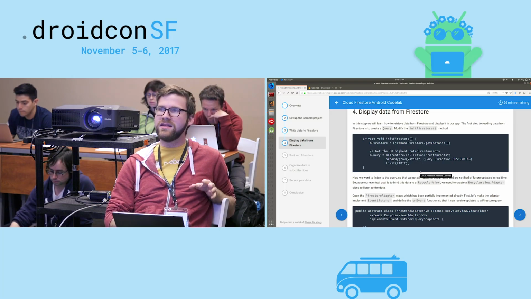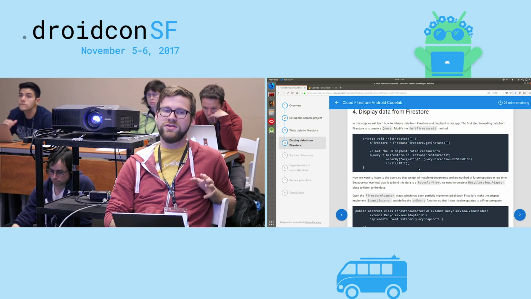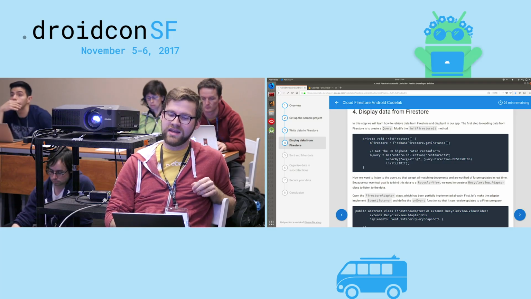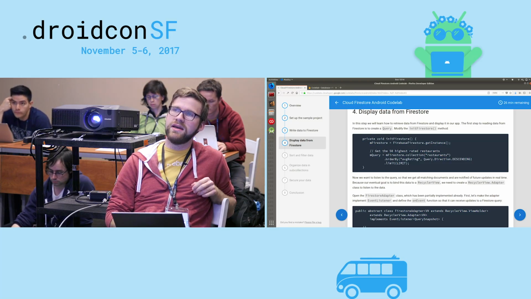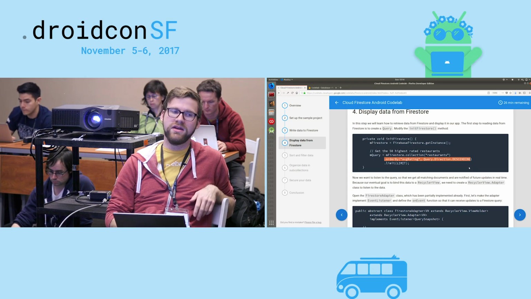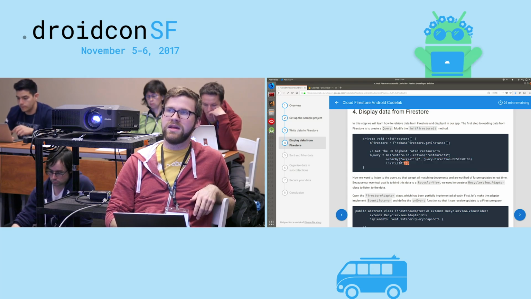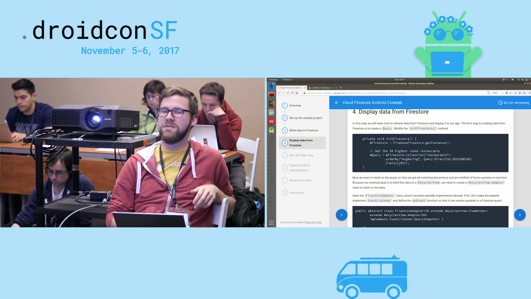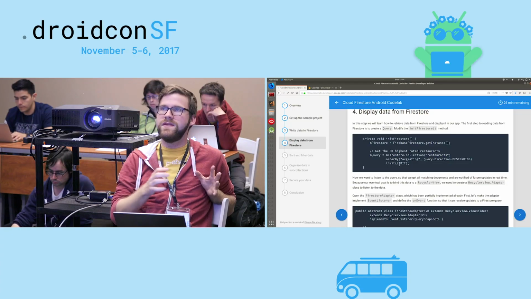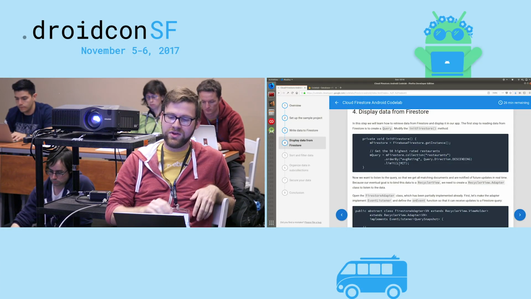So in this case, right out of the gate, we're going to be doing something that was hard to do in real-time database, which is get every document in that collection, so get everything in restaurants, and then order it by the average rating and descending, which is just an integer in there, and give us a limit. So in this case, I'm not sure what the limit is. I think it's maybe 50. So we're going to grab the 50 highest rated restaurants and print those out in the application.